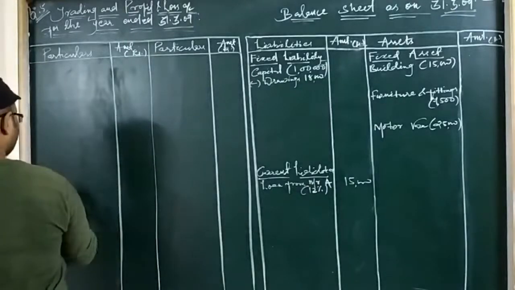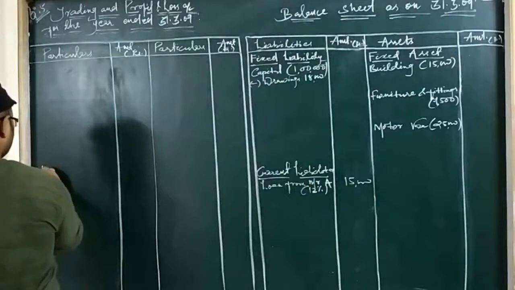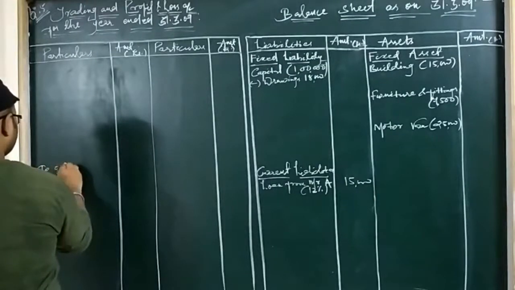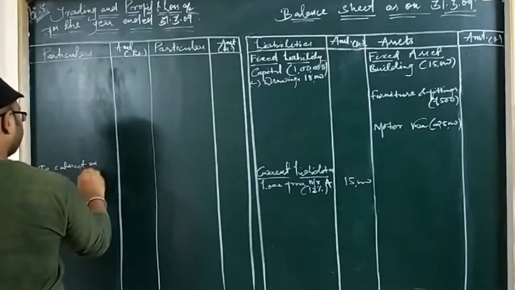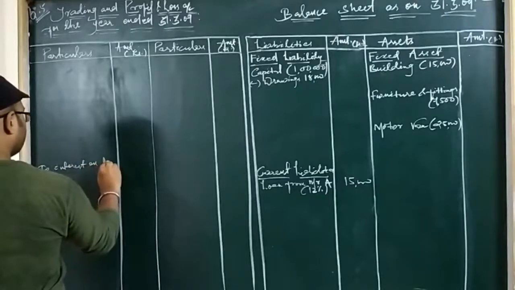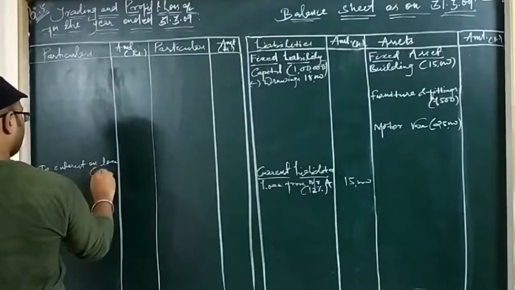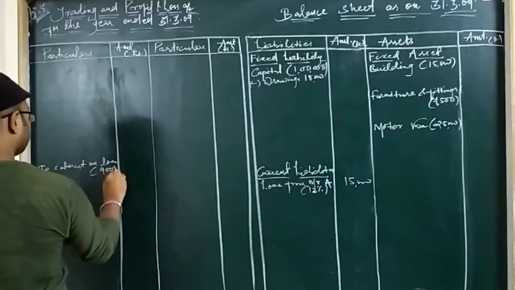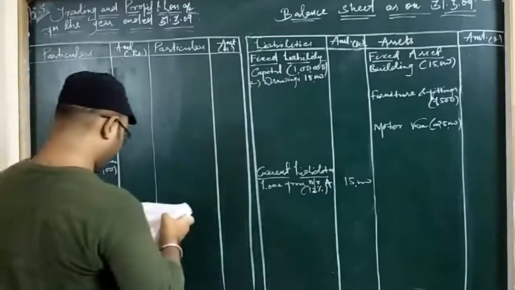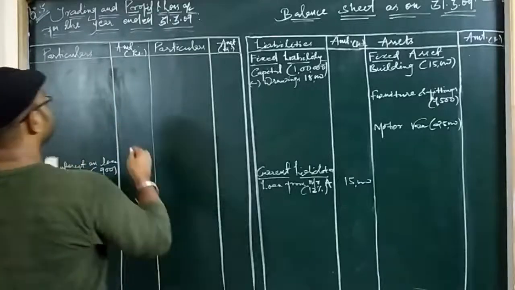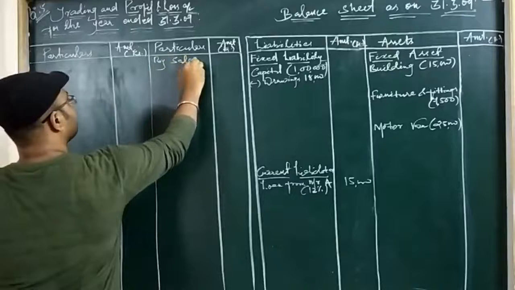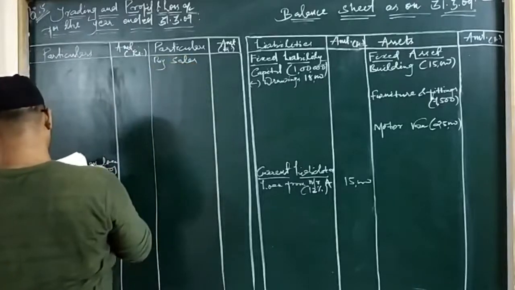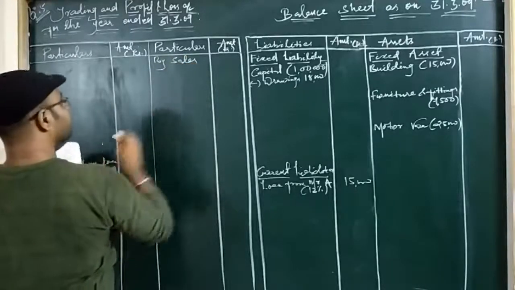So I am giving sufficient gap for the interest. It is not paid in full, so I will write it in the inner column, interest on loan, that is 900. It has an adjustment, so I have written it in the inner column. Then sales is written on the credit side of the trading account. Let us see whether there are returns or not. There are no returns, so sales is 1 lakh.